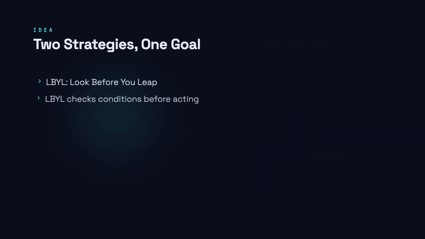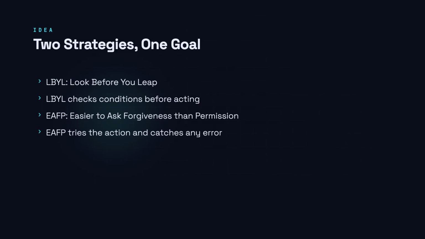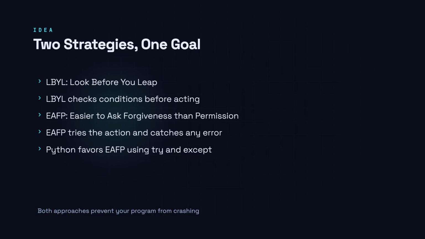LBYL means you check whether something is safe before you do it. EAFP means you go ahead and try, then handle any error that occurs. Python's design and community strongly prefer the EAFP style.